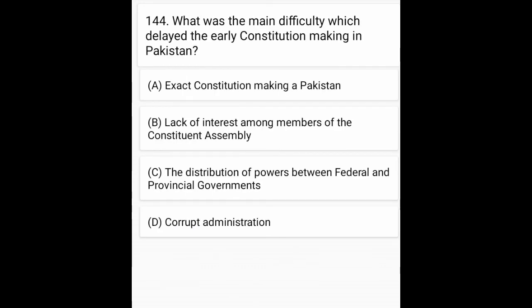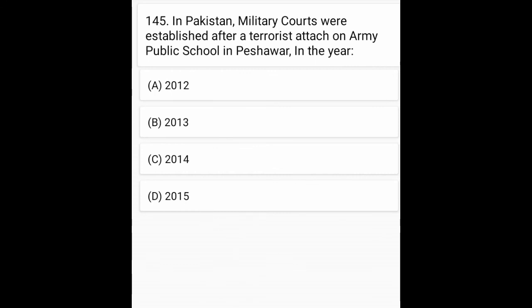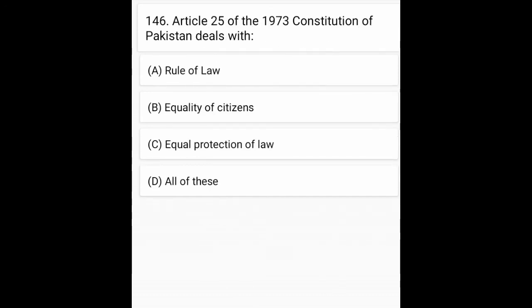What was the main difficulty which delayed the earlier constitution making in Pakistan? Option C is correct, the distribution of power between federal and provincial governments. In Pakistan, military courts were established after terrorist attack on Army Public School in Peshawar in the year. Option D is correct, 2015. Article 25 of 1973 Constitution of Pakistan deals with. Option B is correct, equality of citizens.